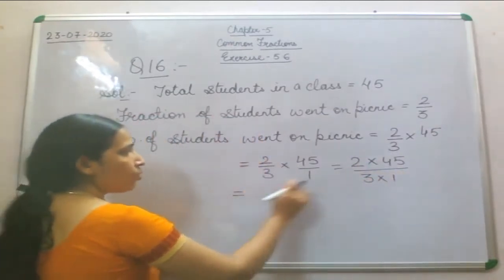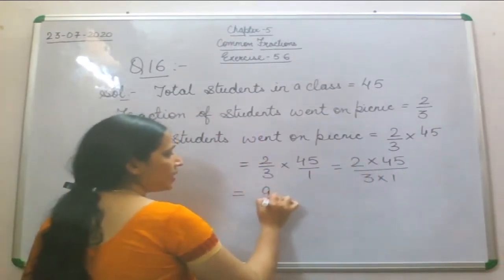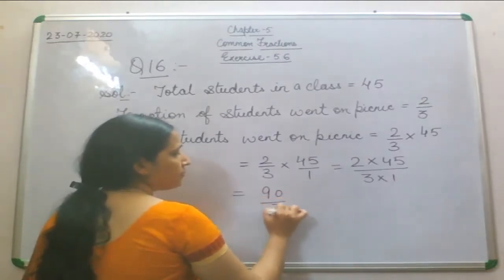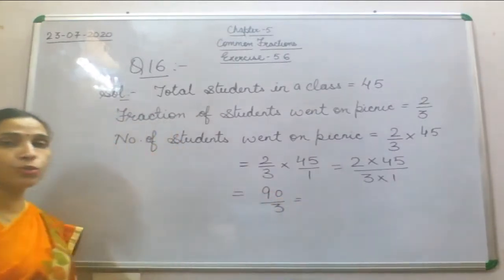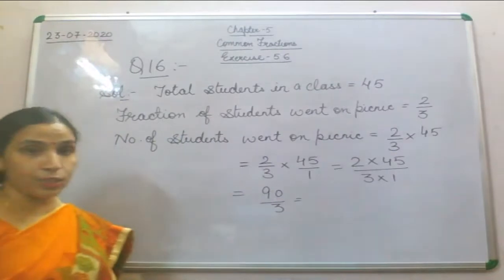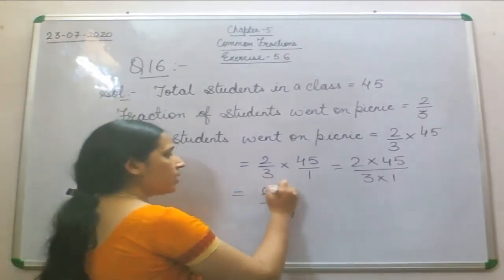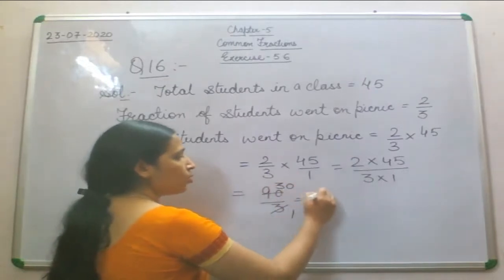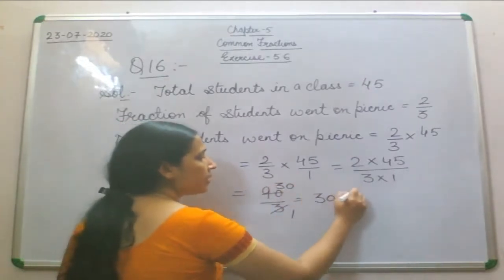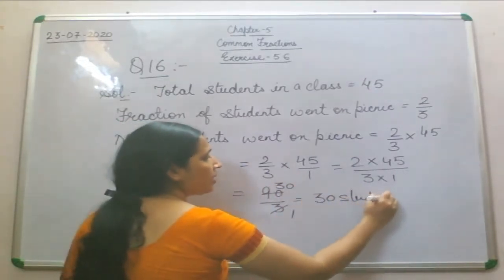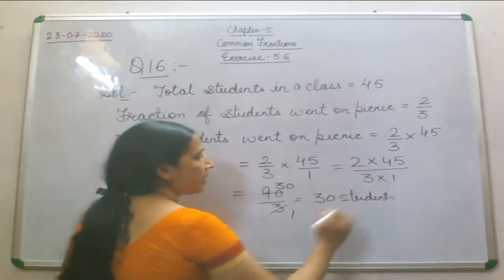What will we get? 45 twos are 90 by 3. Now you can reduce this into lowest terms. Yes, you can. So we'll reduce it into lowest terms. 3 ones are 3, 3 threes are 9, and 0. It means 30 students went on the picnic.